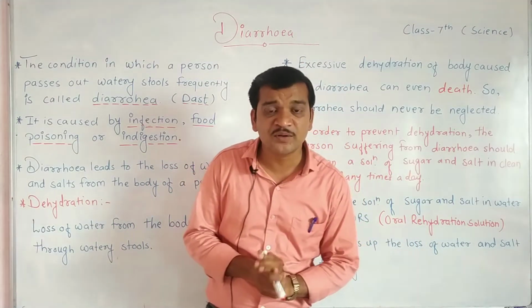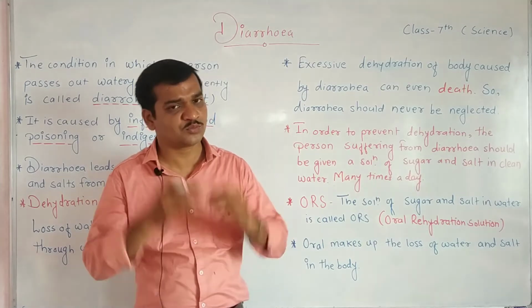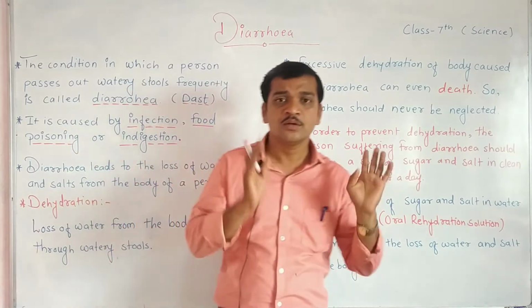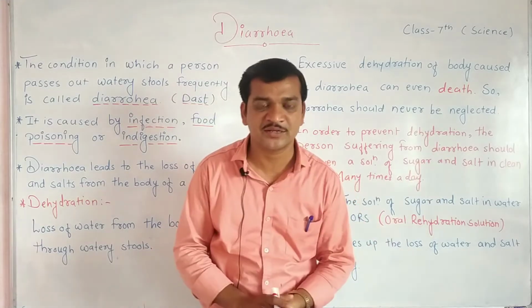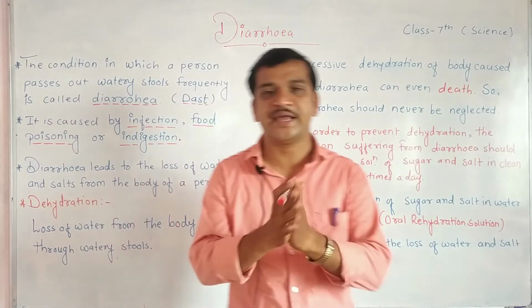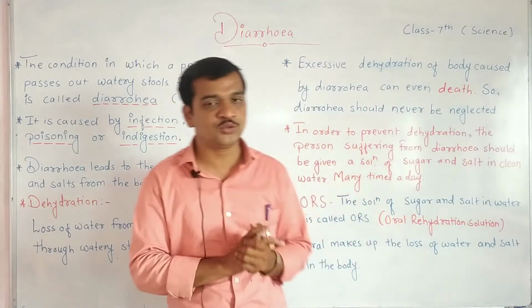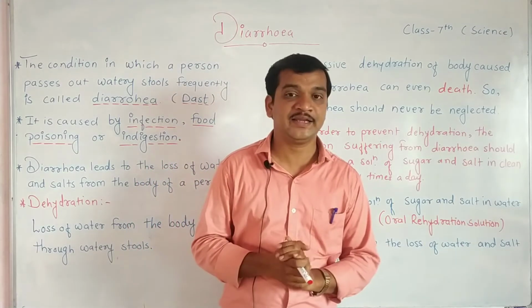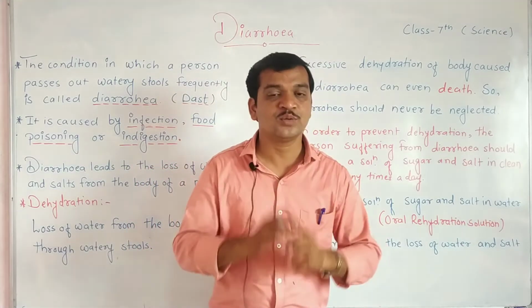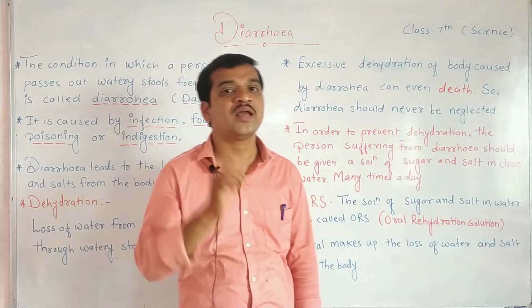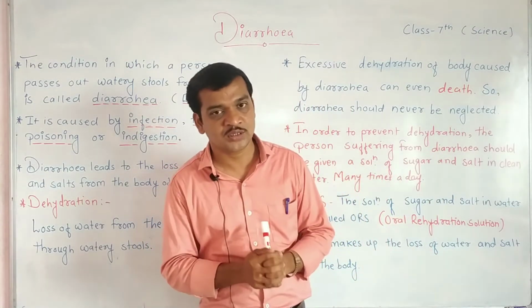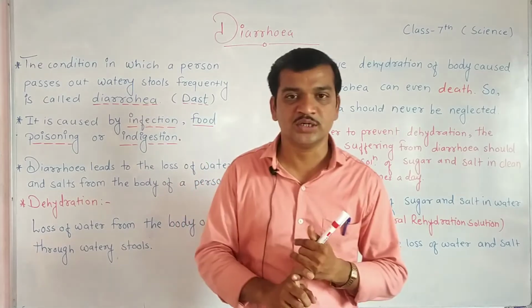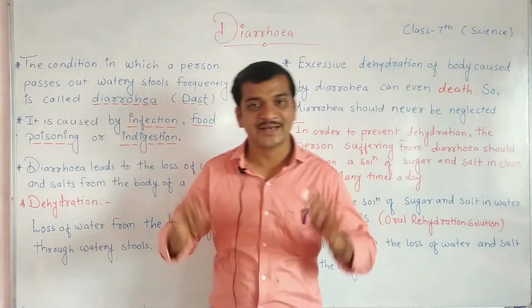Suppose whoever is there in your family is suffering from diarrhea. Just do one thing, don't neglect that diarrhea. You can make the ORS solution at home. So how to make ORS solution? You just need sugar, salt and clean water.